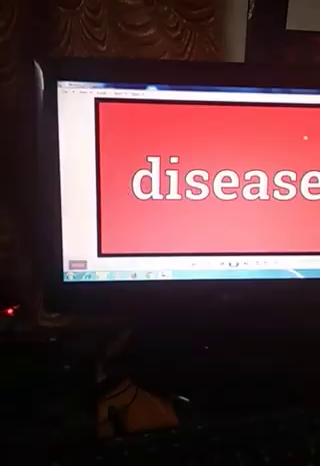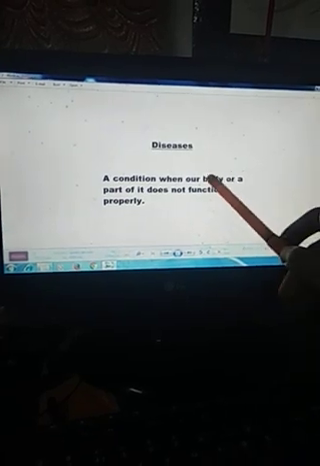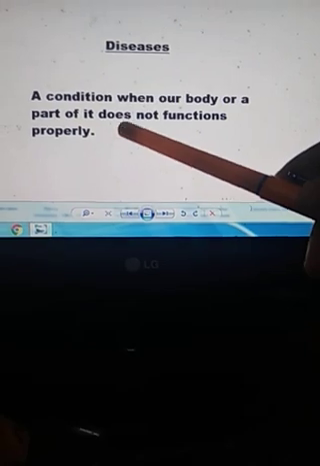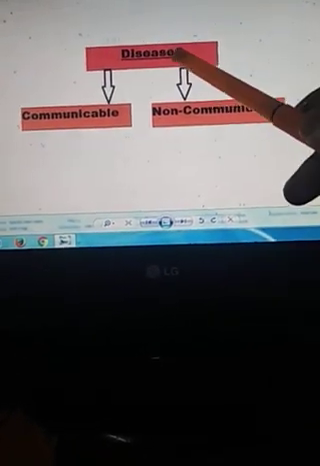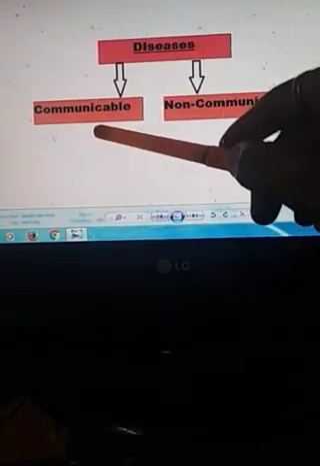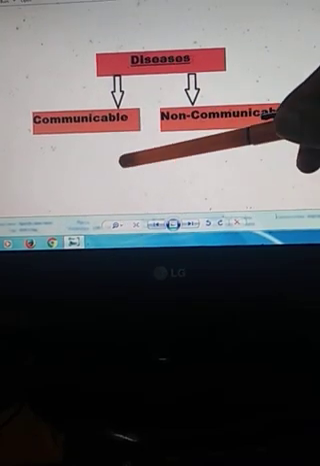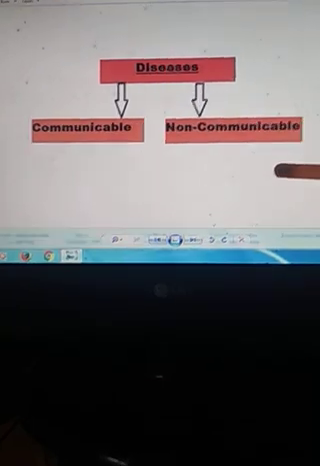Before we start, let us understand what we mean by the term disease. Disease means a condition when our body or any part of it does not function properly. This condition is known as a diseased condition. We classify disease into two types: communicable disease and non-communicable disease. Communicable disease is also known as infectious disease, whereas non-communicable disease is known as non-infectious disease.